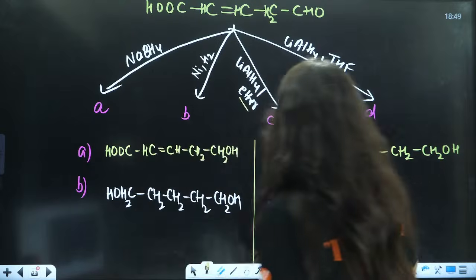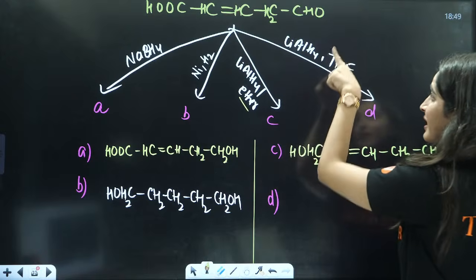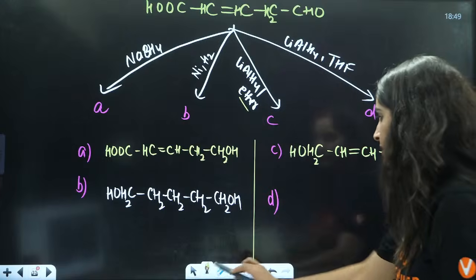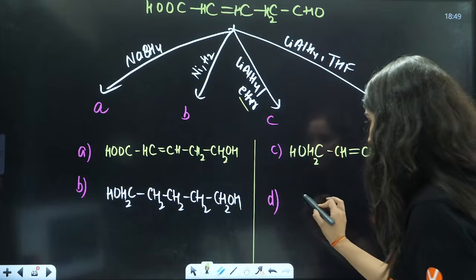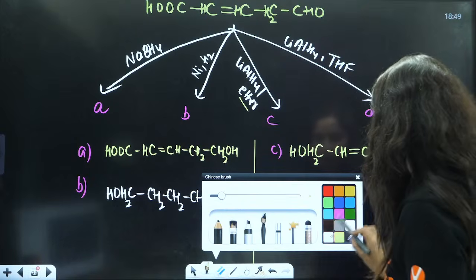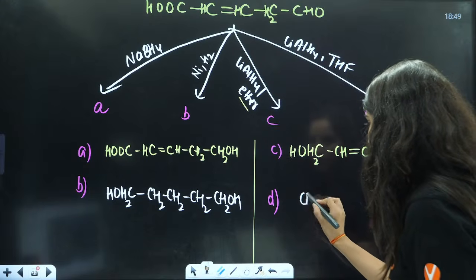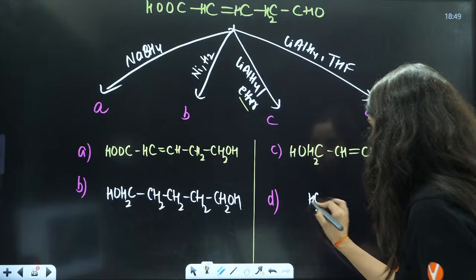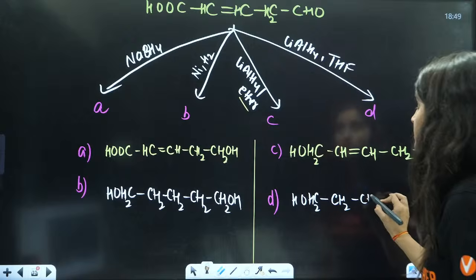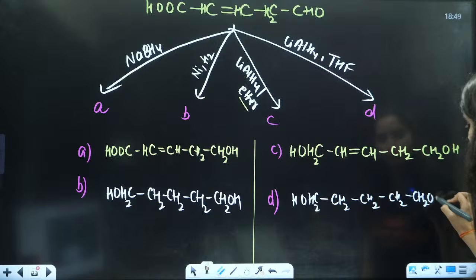it is going to reduce definitely this COH also, this CHO also. But this is in case of THF, that is why this C double bond is also reduced, right? So the answer will be the same as this one, that is CH2. B and D are the same only. So the answer will be CH2OH, this is CH2, single bond CH2, CH2, CH2OH.